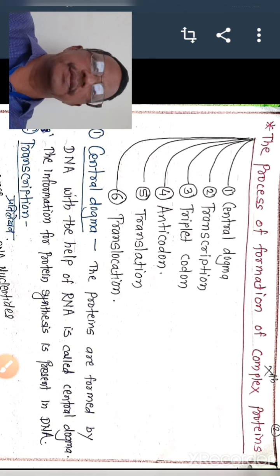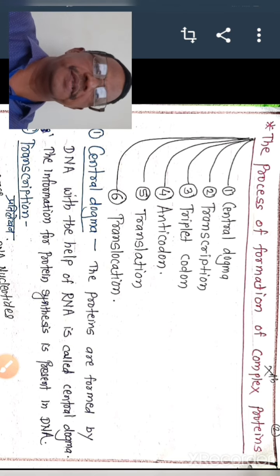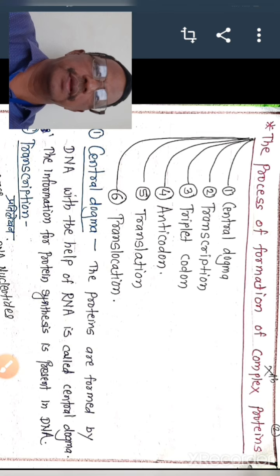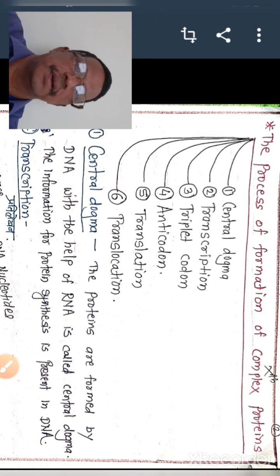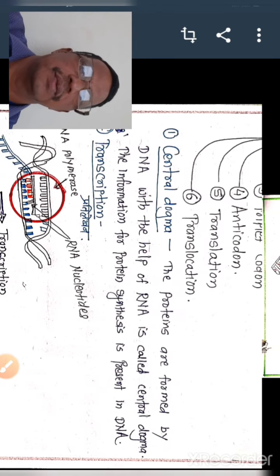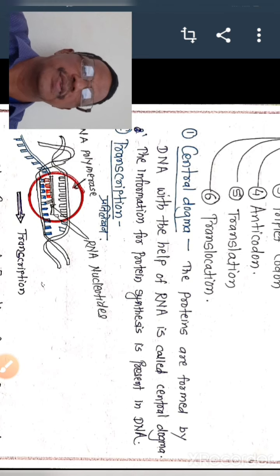In this process, first central dogma, second transcription, third triplet codon, fourth anticodon, fifth translation, and sixth translocation. We discuss one by one. First, central dogma.